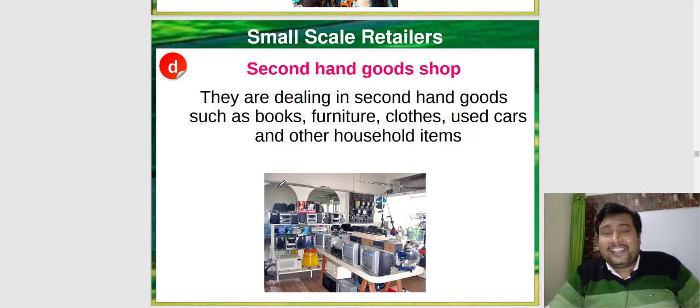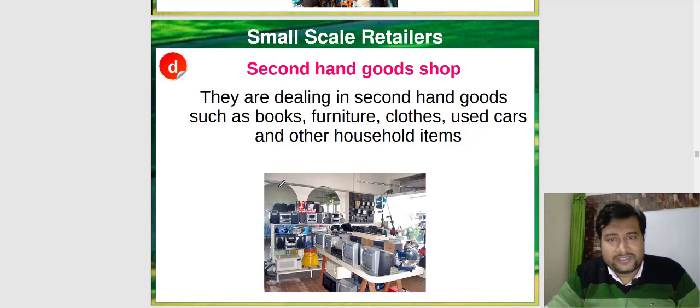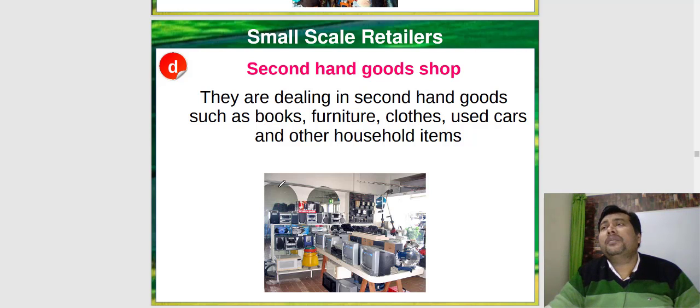Small scale retailers, second hand goods shop. Generally they deal in second hand goods such as books, furniture, clothes, used cars, and other household items. If you go to Bans Phatak in Varanasi, near the Vishwanath Mandir, second hand book shops are there, a line of book shops. At Godolia, Girjaghar Choraha, so many second hand book shops are there. So they are basically second hand goods shops. Similarly, True Value is now a brand in Varanasi which deals in second hand cars.